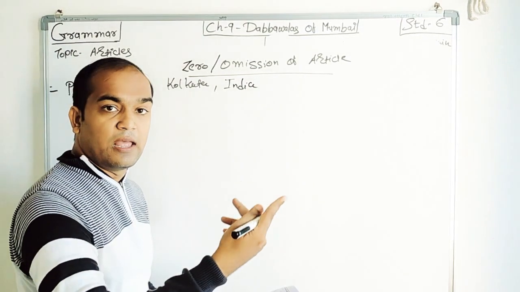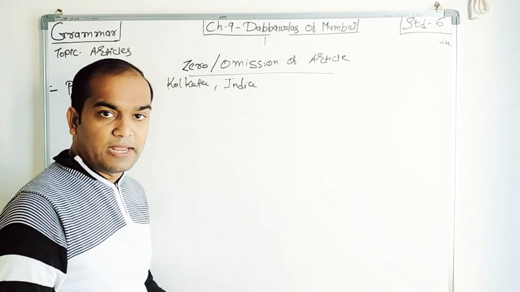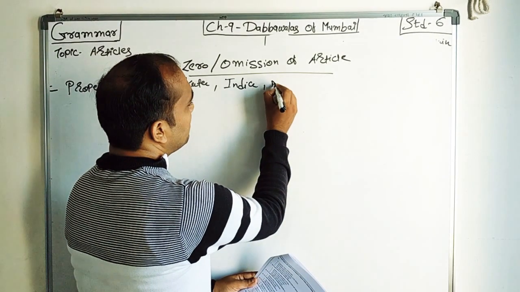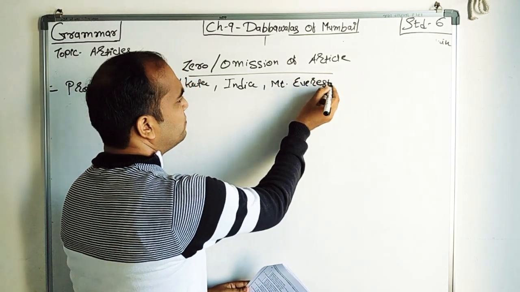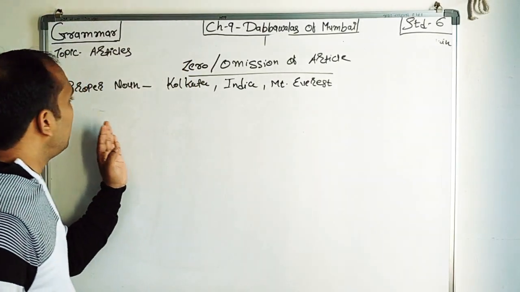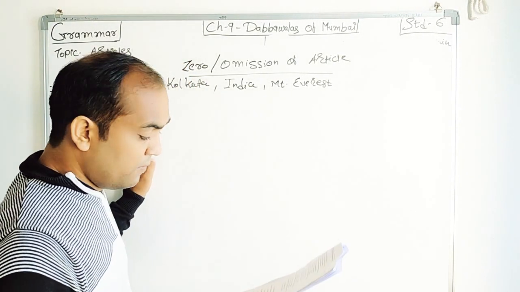Only one India. If there were plural forms, it would be Indias. Then Mount Everest. Is there any other Mount Everest in this world? No. That's why we are not using article before the name of a proper noun.